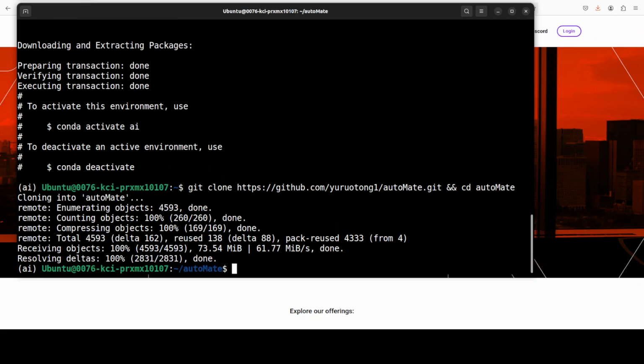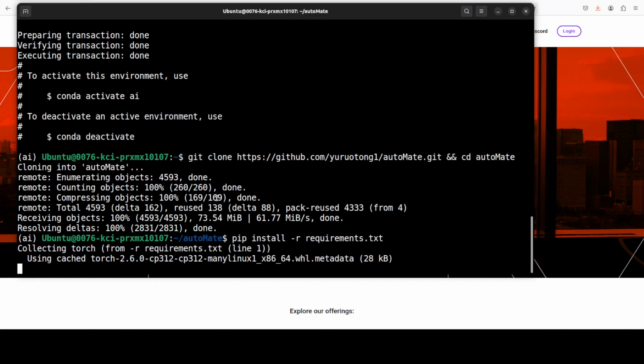And then from the root of the repo, let's install all the requirements. This is going to take a couple of minutes.